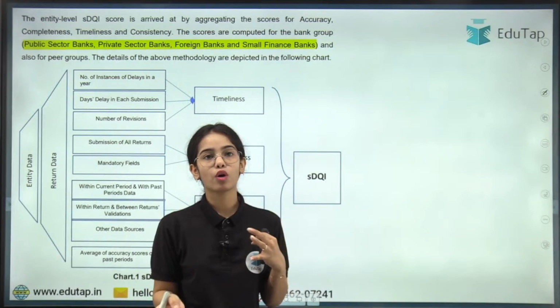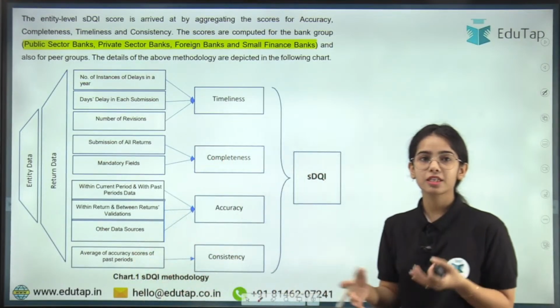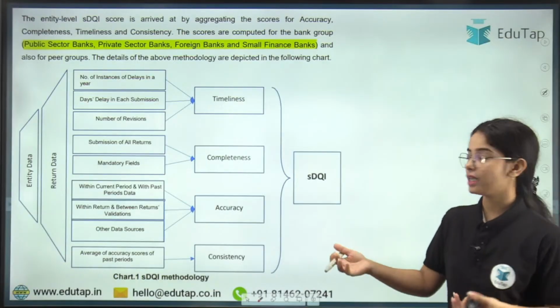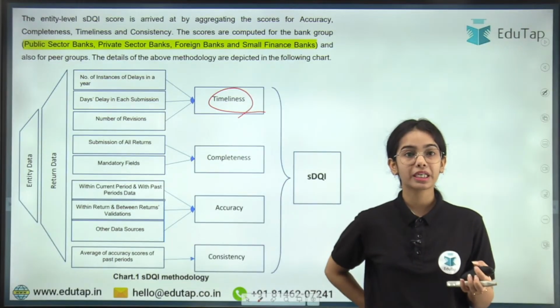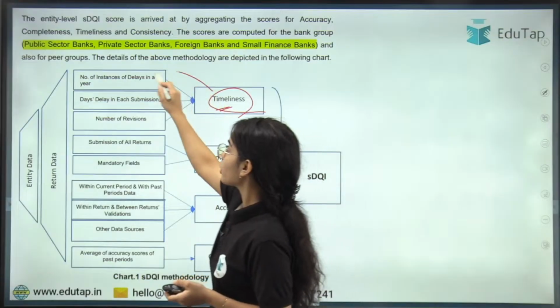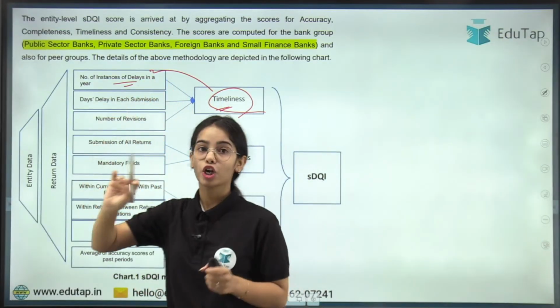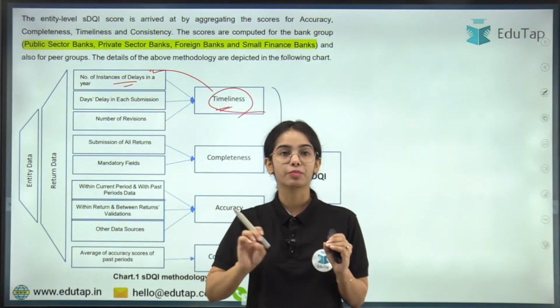Now what is the meaning of consistency, accuracy, timeliness, and completeness? By the term itself, you might be able to understand a brief idea of timeliness. That means every return, every report has to be submitted in a timely manner. So that is correct. Okay, so timeliness checks the number of instances of delays in a year. How many times the delay has happened in the submission of the returns, in the submission of the reports.